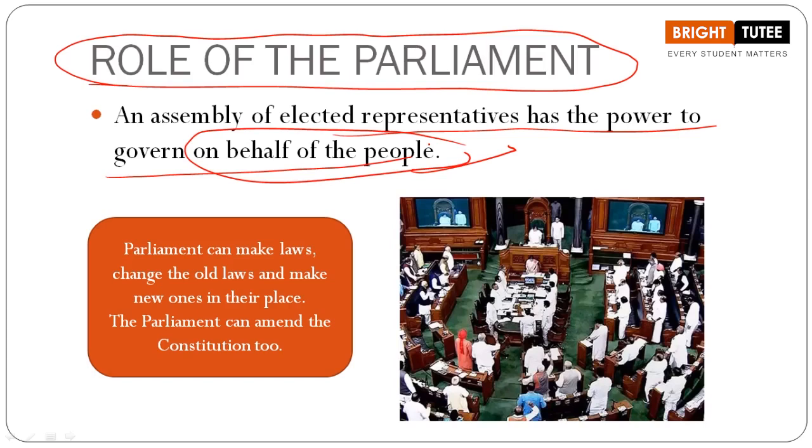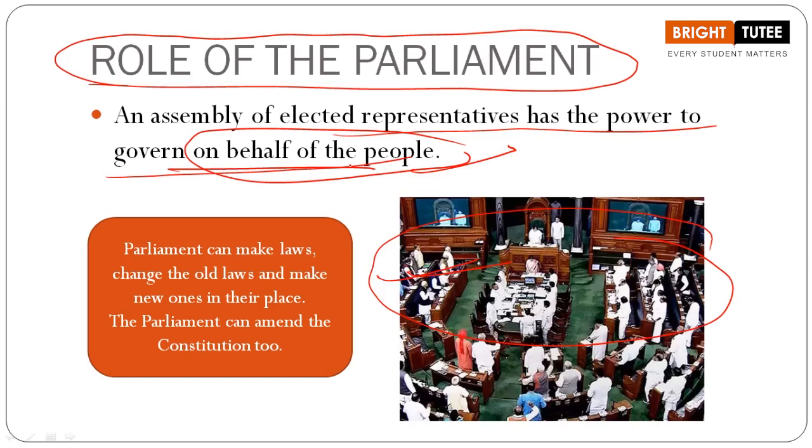So when we are talking about Lok Sabha students, what happens? These elected representatives in the Lok Sabha, who are these people? These are the people who have been directly elected by the common people. Correct or not? Through the process of elections. So we are referring to this term here, on behalf of the people. You have already learned about universal adult franchise, right? So all the adults have the right to vote.